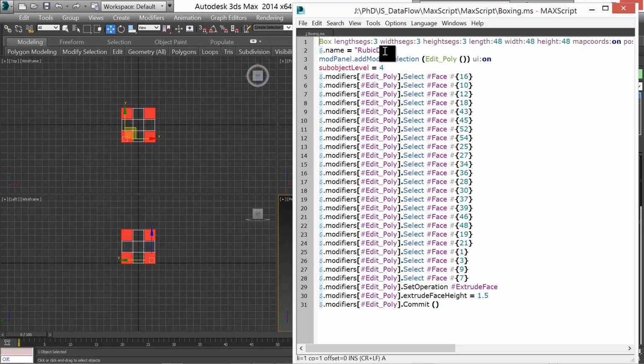It's named the object, gone down to the modification panel, selected the sub-object level number 4 out of Edit Poly, selected all of the faces that will be extruded, performed the extrude face at 1.5, and then committed those changes.